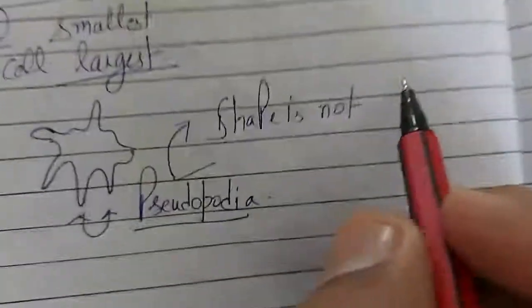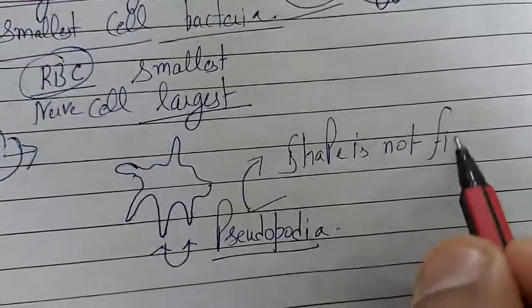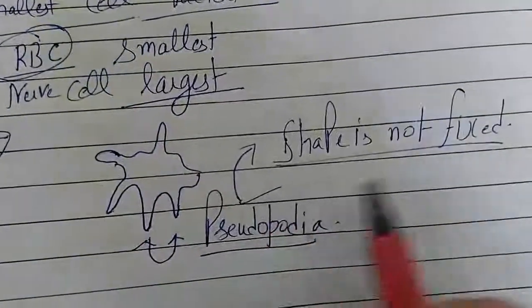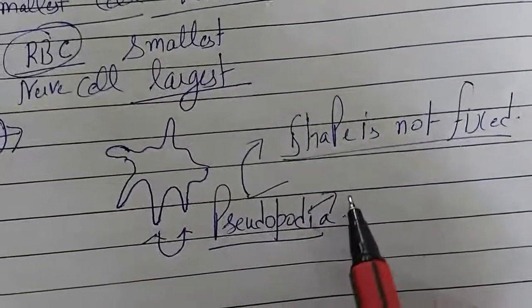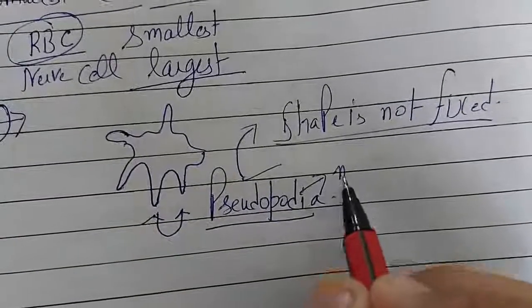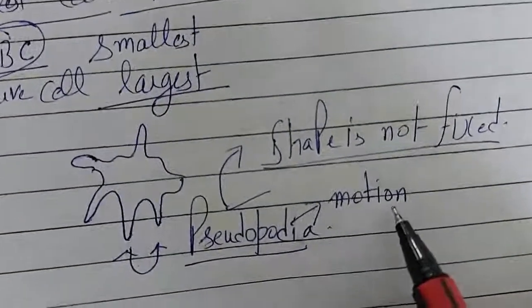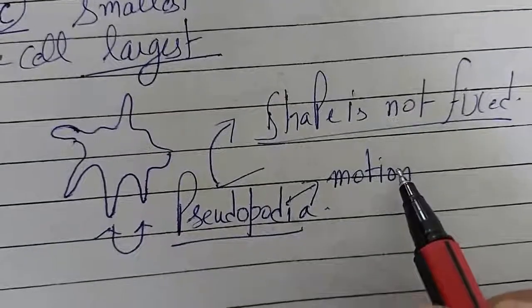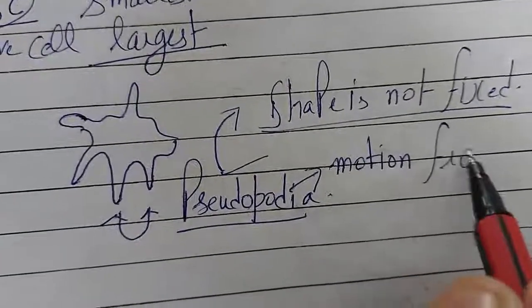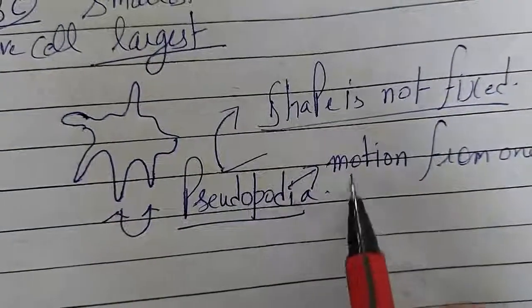That we have already studied in lecture number 1. And this pseudopodia also helps in locomotion, which means motion from one place to another. So two works are performed by this pseudopodia: the shape is not fixed, and motion from one place to another.